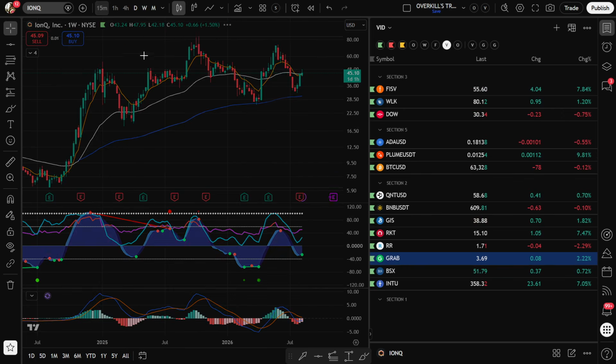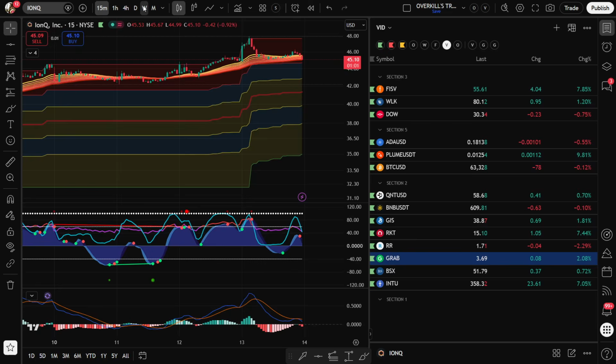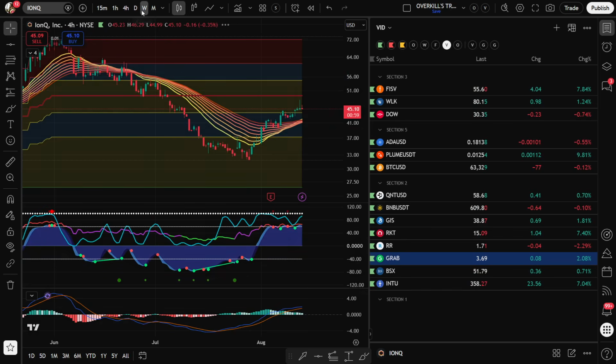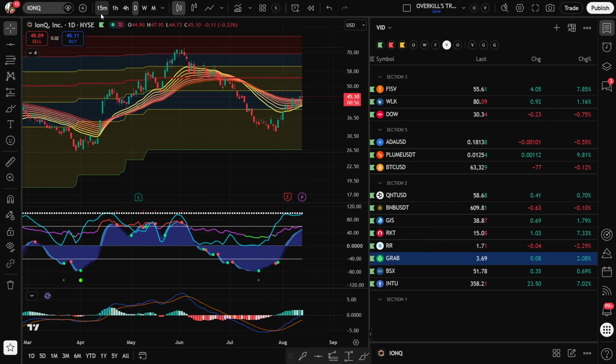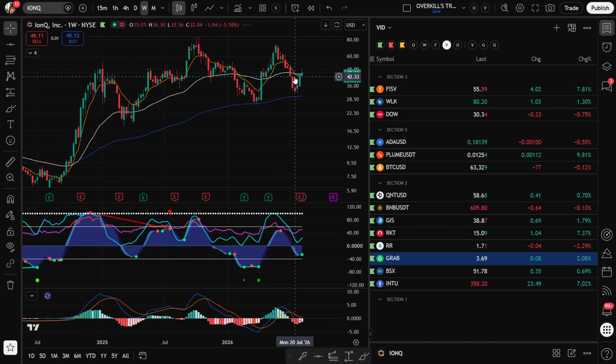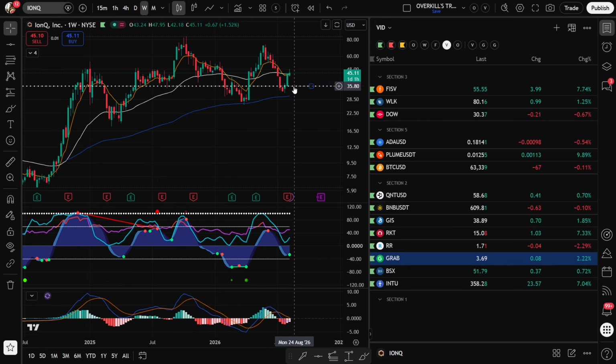It looks bullish. I'd be on maybe an intraday time frame looking for a pullback, like on the 4-hour or the daily. Okay, looking for a pullback on one of those time frames. I wouldn't buy it here, right? Time to buy was down here. It does have a signal this week, so if you're playing that signal, I just watched 35. If we can get it at 35, that'd be a steal.